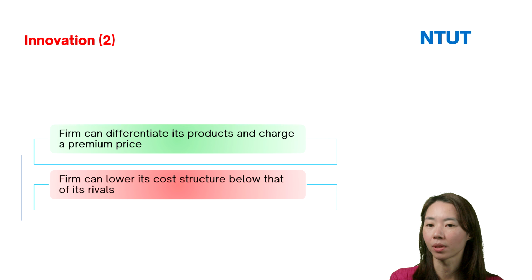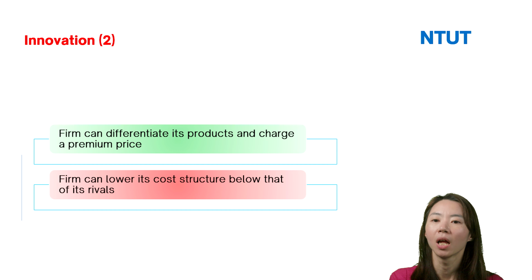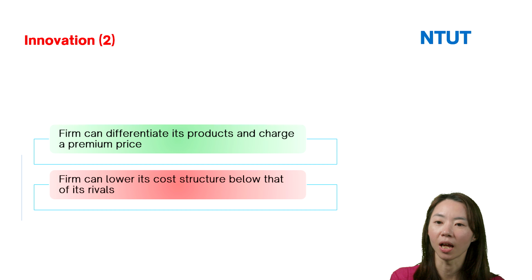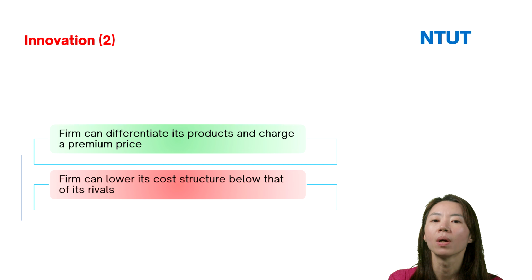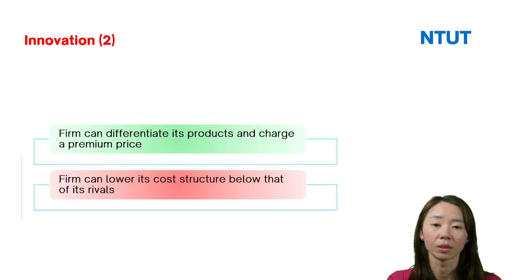And of course, if firms have a higher level of innovation capabilities, they can differentiate their products and charge a premium price. They can also lower their cost structure below the level of their competitors. So this is why innovation is important for firms.